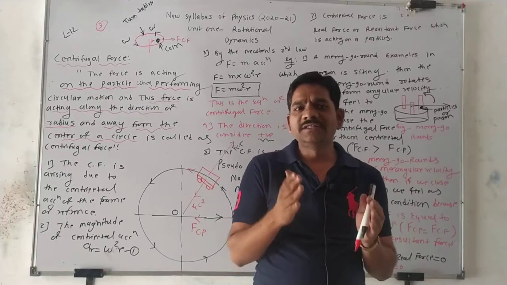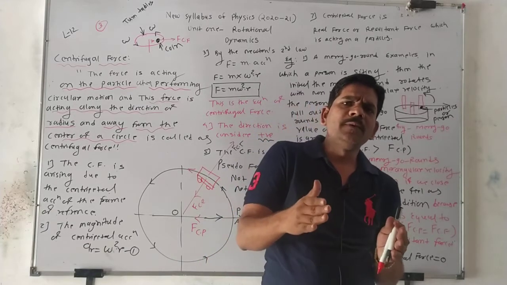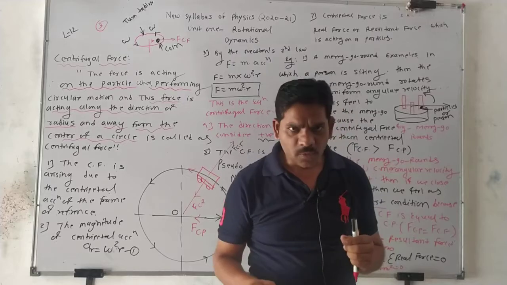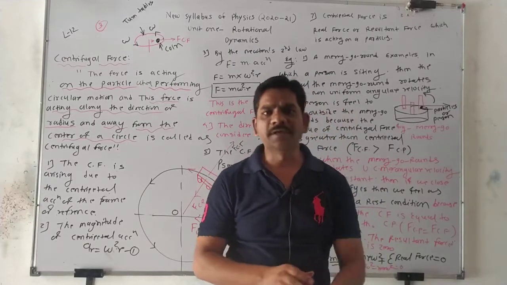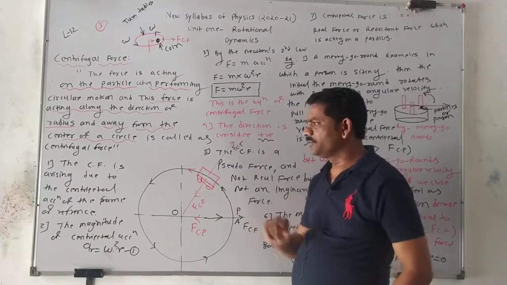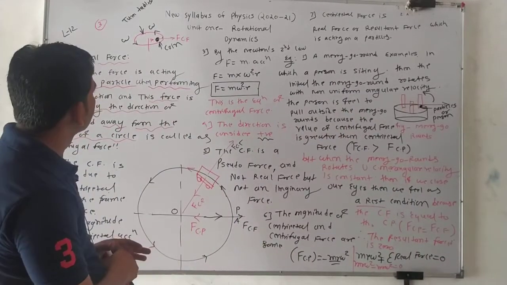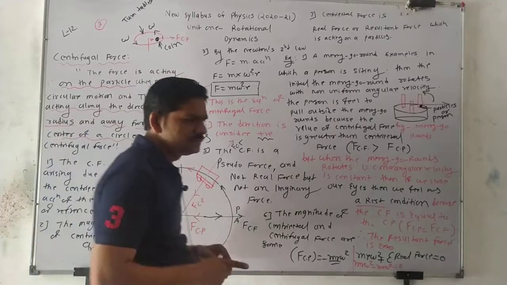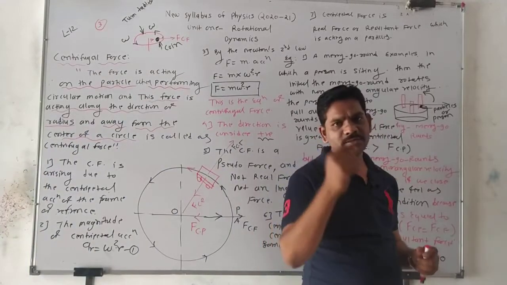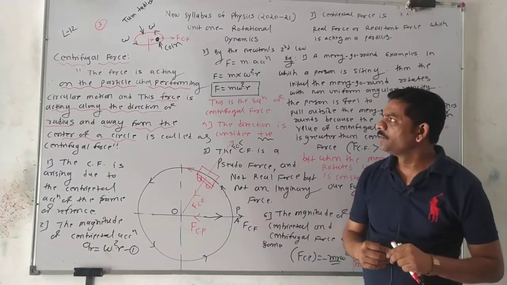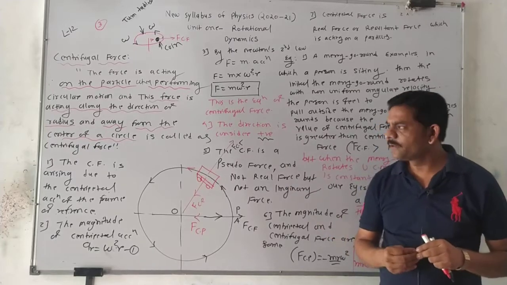So engineers always design roads properly. This is the banking of roads, which will be discussed in another topic. This is one example of centrifugal force. Boys and girls, we learned many examples today.